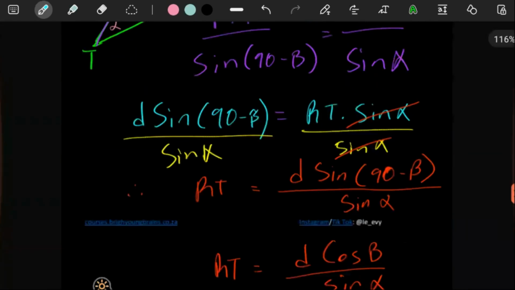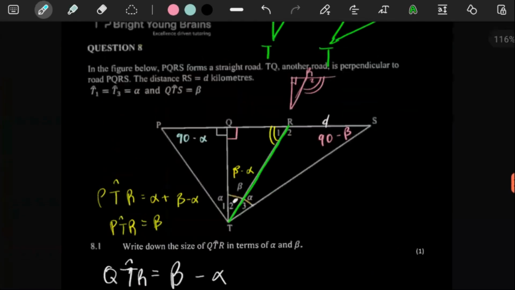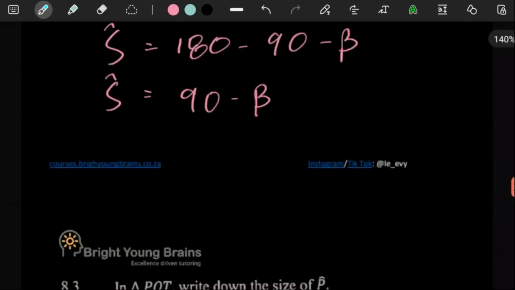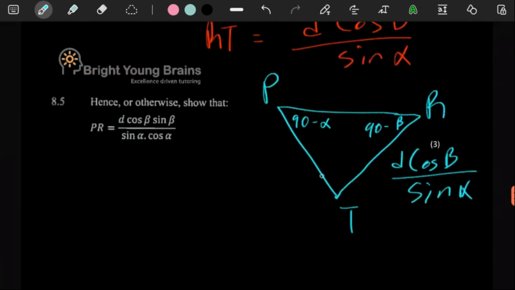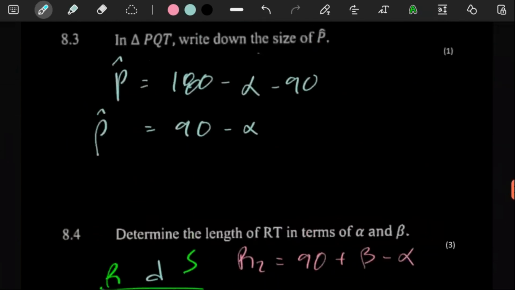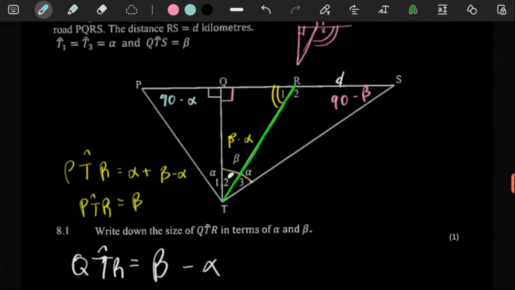This one down here is technically beta minus alpha, and then this is alpha. So the whole thing here is just this angle plus alpha, which gives you beta. This angle is just beta. You remember we also did it in the previous question. Here I see PTR is this angle plus that angle, which is just beta.